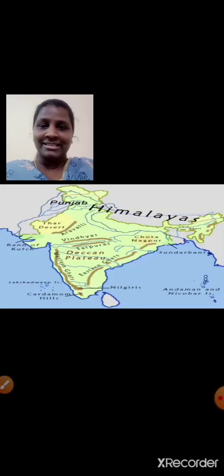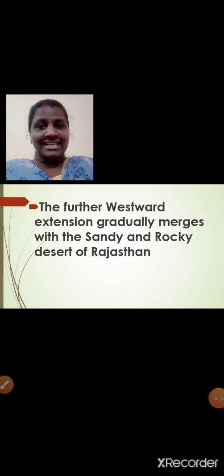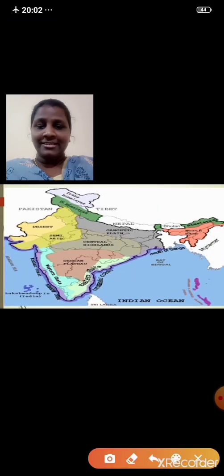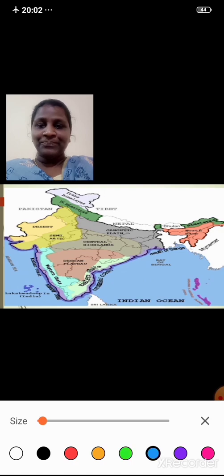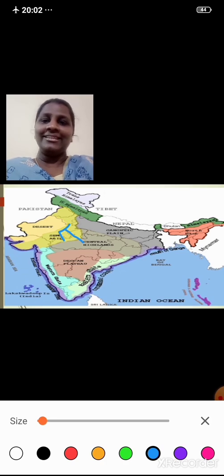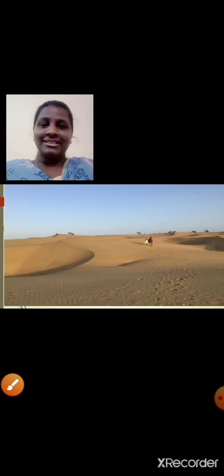Just now we have seen, right? The further westward extension gradually merges with the sandy and rocky desert of Rajasthan. Look at this map, students. You will understand. Towards the westward, the Central Highlands merges with the rocky and sandy desert of Rajasthan. Here you can see the image of the desert.